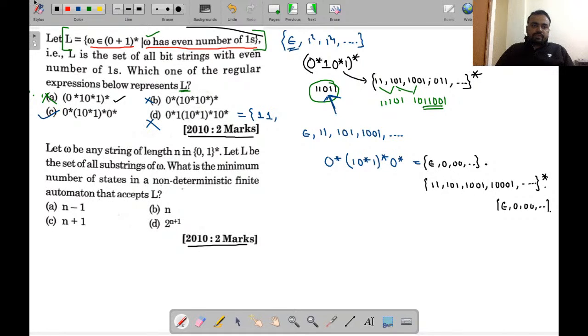This is the set of strings which we are having. So can we generate this kind of strings from this particular regular expression? Let's try to analyze. Whenever you are trying to generate this kind of strings, you can just realize that we cannot generate this kind of strings from this particular part. See over here, either you can take the pair of this, so it is becoming triple 101.